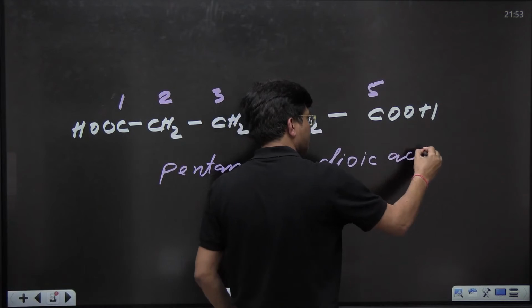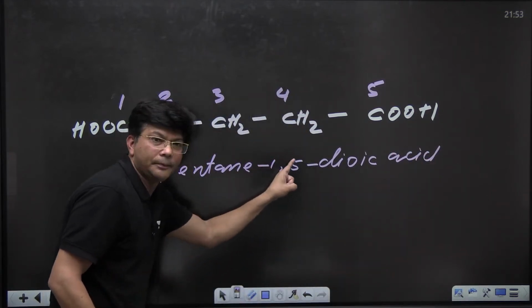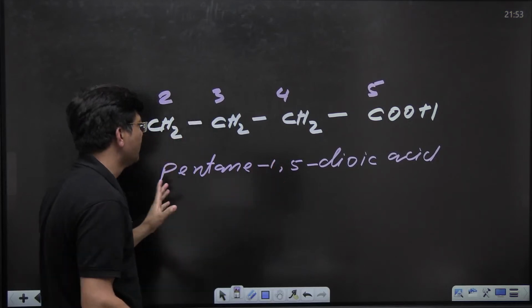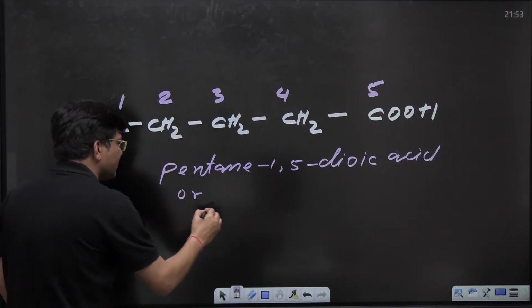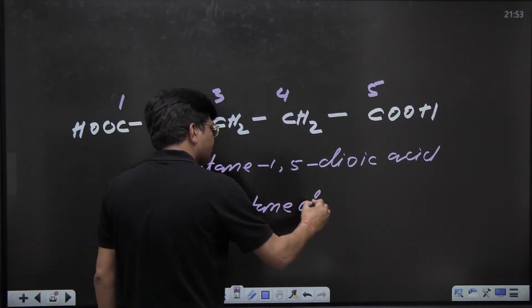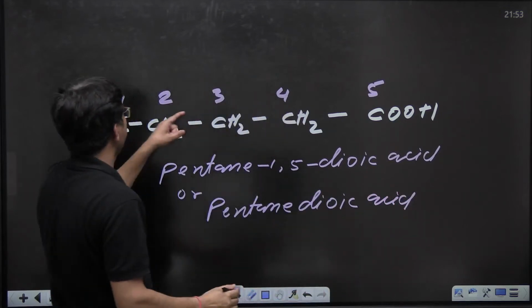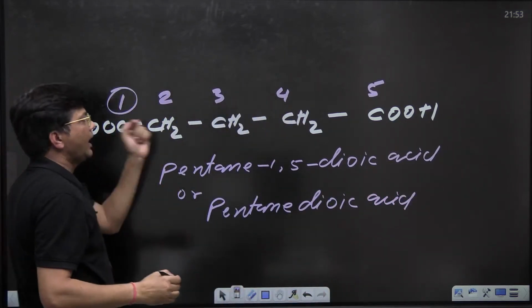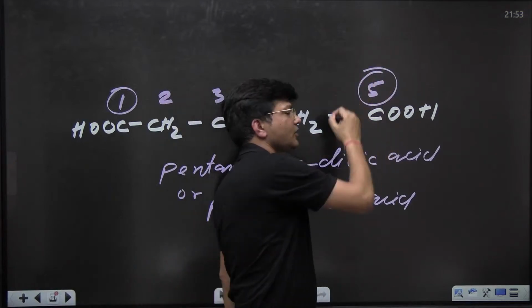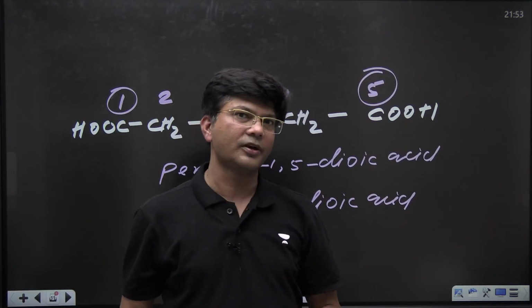Now see, in between 1 and 5 there is a comma and there is a hyphen. Hyphen, comma, do remember. Even I can write it like this, pentane dioic acid. Because this chain has started from 1 and ended at 5, the first carbon is COOH and the last carbon is COOH.